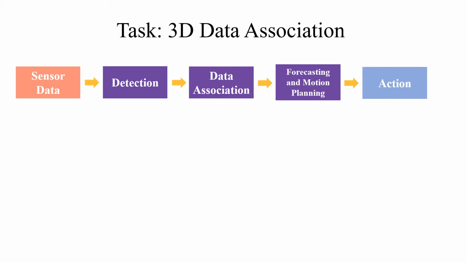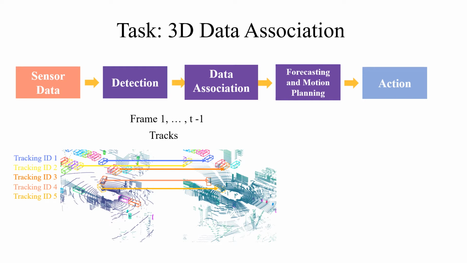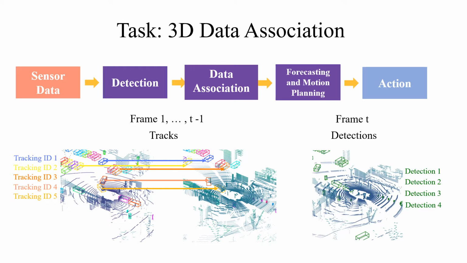In this work, we focus on the problem of 3D data association. Given a set of existing tracks from frame 1 to frame t-1 and detections in frame t, the goal is to associate object detections in frame t with tracks that have the same IDs.